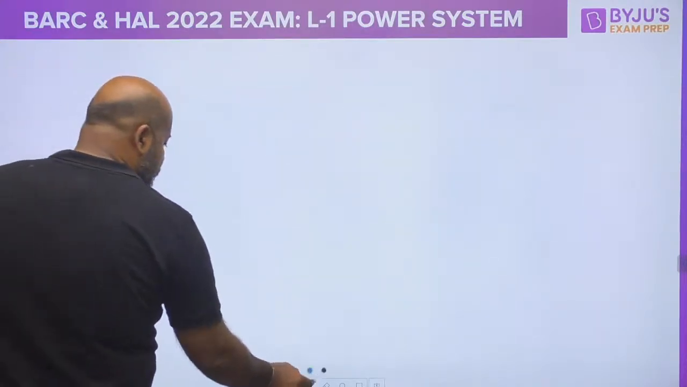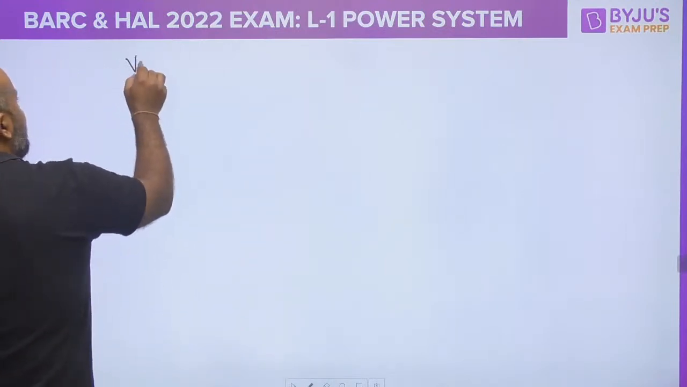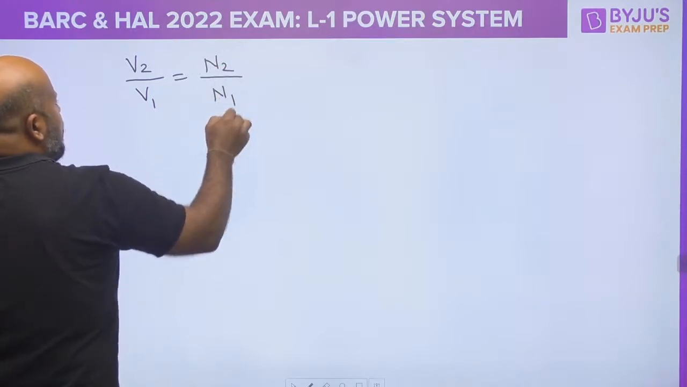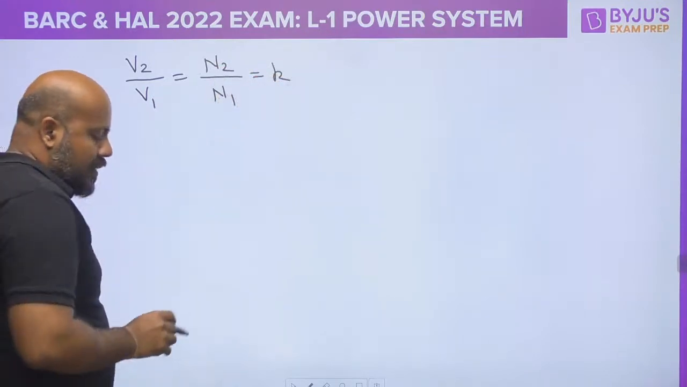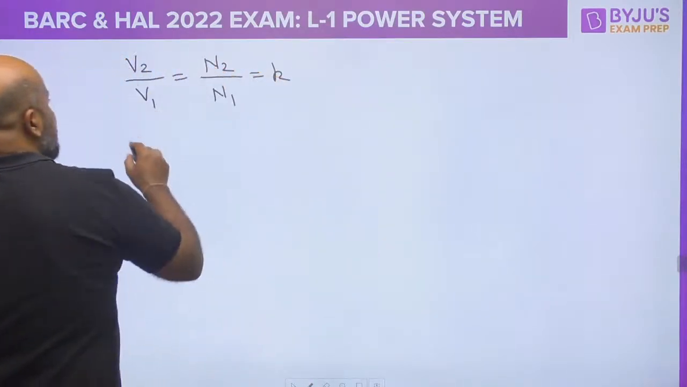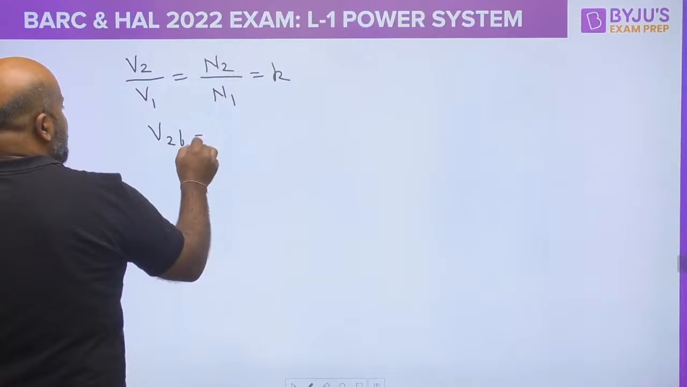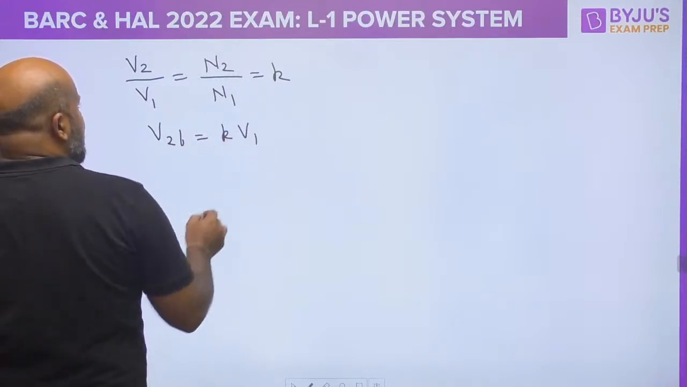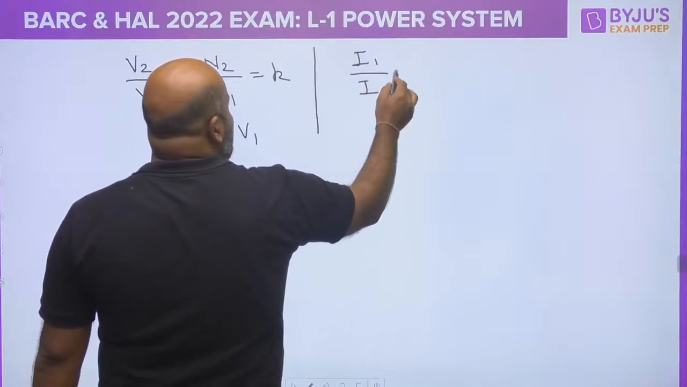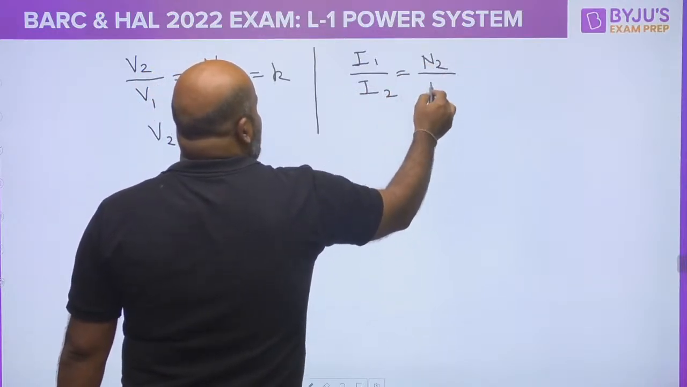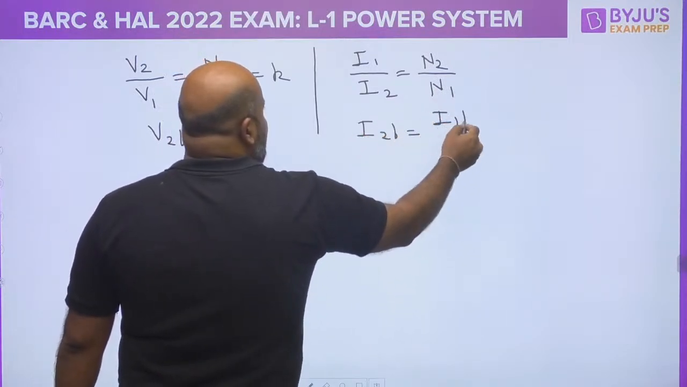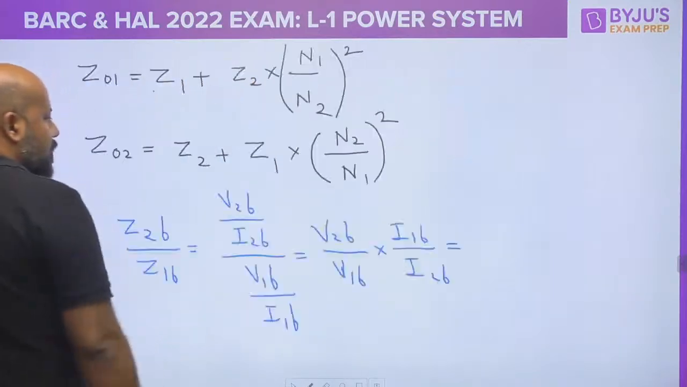Please try to understand. You can write V2 upon V1 as N2 upon N1. Suppose I write this as K. K is the transformation ratio, N2 upon N1. So how can I write V2B? V2B I can write as K times V1. Similarly, you can write I1 upon I2 as N2 upon N1, or you can write I2B as I1B upon K. Just put these values here.